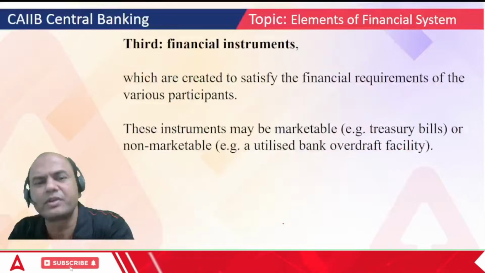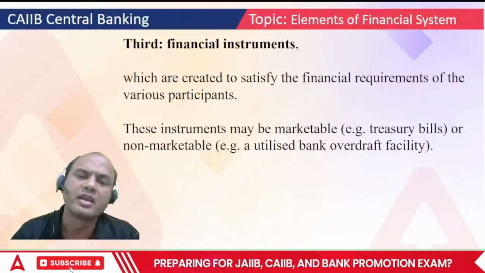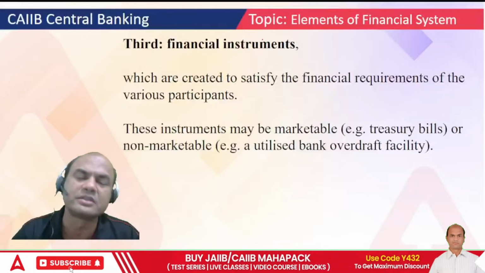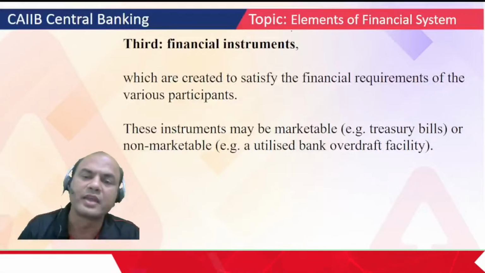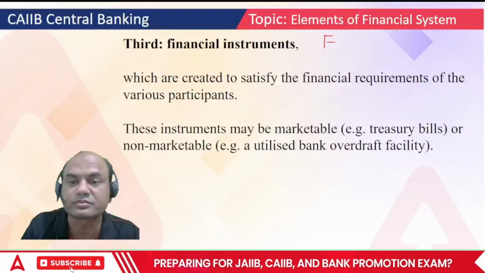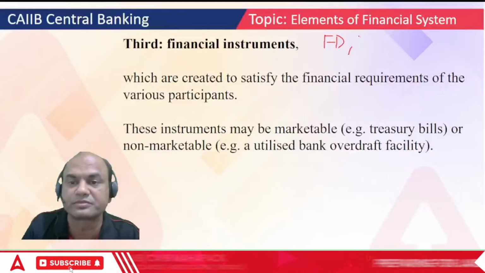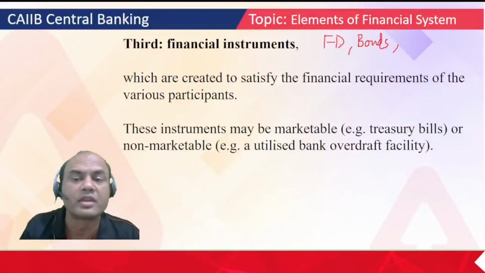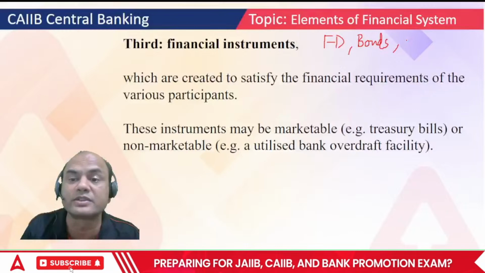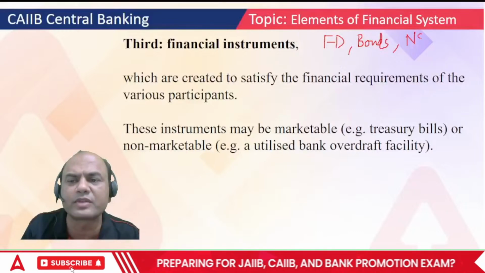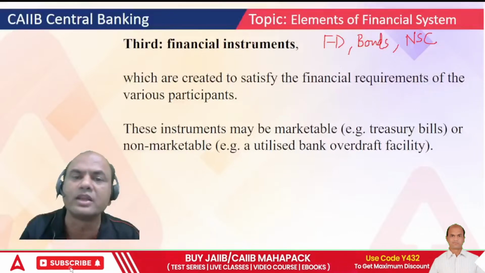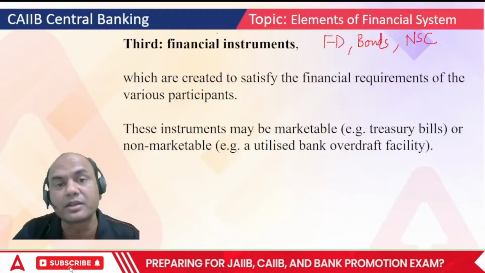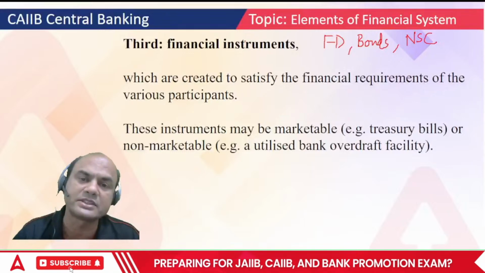So obviously everyone is doing the same thing, isn't it? Third, financial instruments. What are the instruments? Instruments means you can call it anything. It can be a bank FD also. It can be bonds also, treasury bonds. It can be NSC also, National Savings Certificates. That is also a part of financial instruments. Any document which gives me a guarantee that my money is safe with somebody is basically a financial instrument.